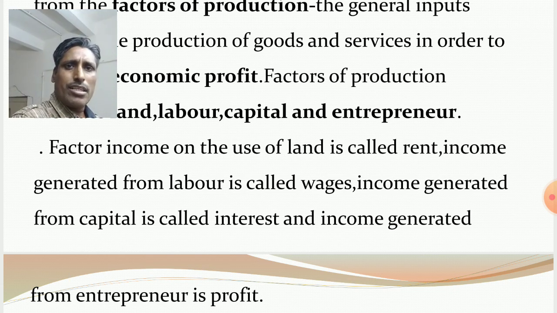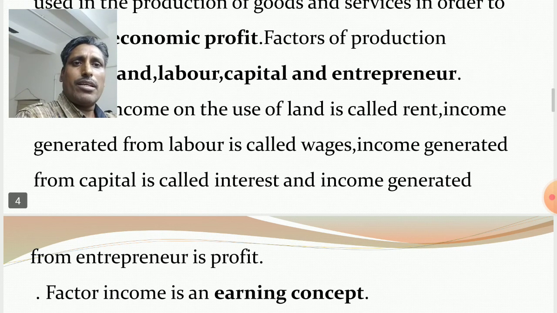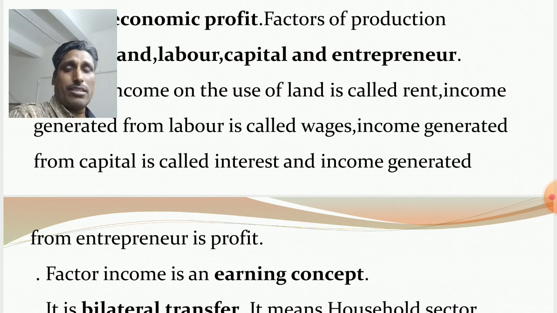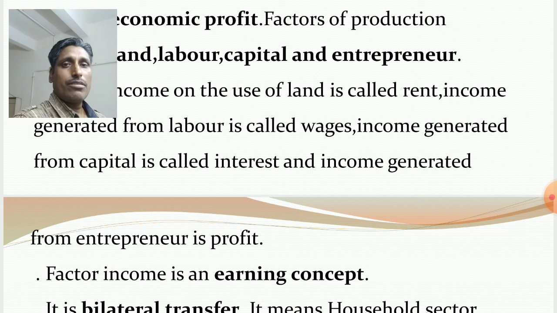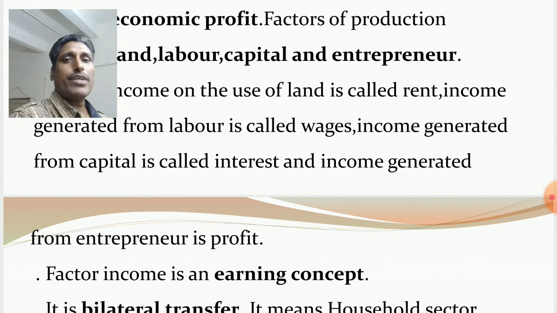When the household sector lends to the farm sector and government sector by purchasing securities, then in return it receives interest. Okay, and similarly, when the household sector provides managerial service, offering managerial skill to the enterprises, then in return it receives part of the profit. Okay, so the payment made to the factors of production is in the form of rent, wages, interest and profit.